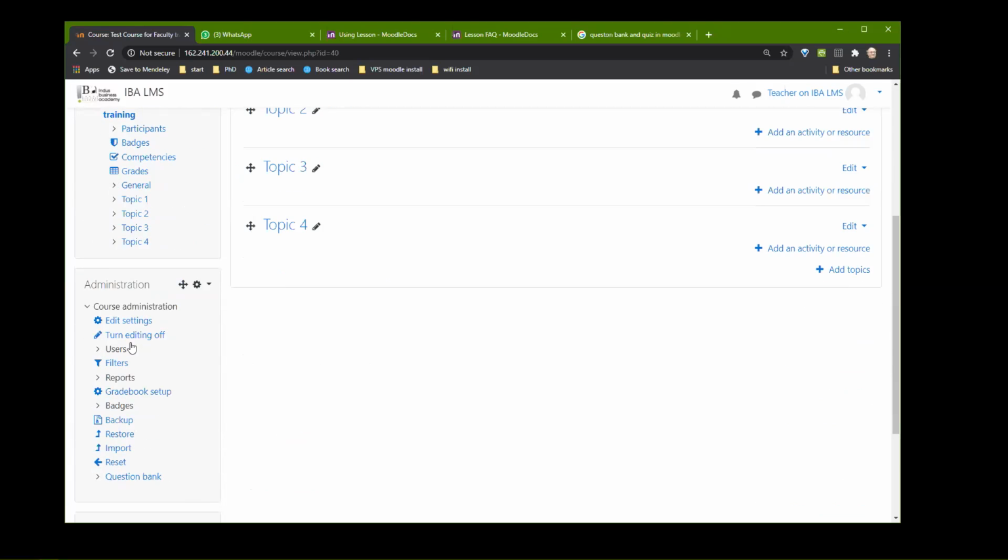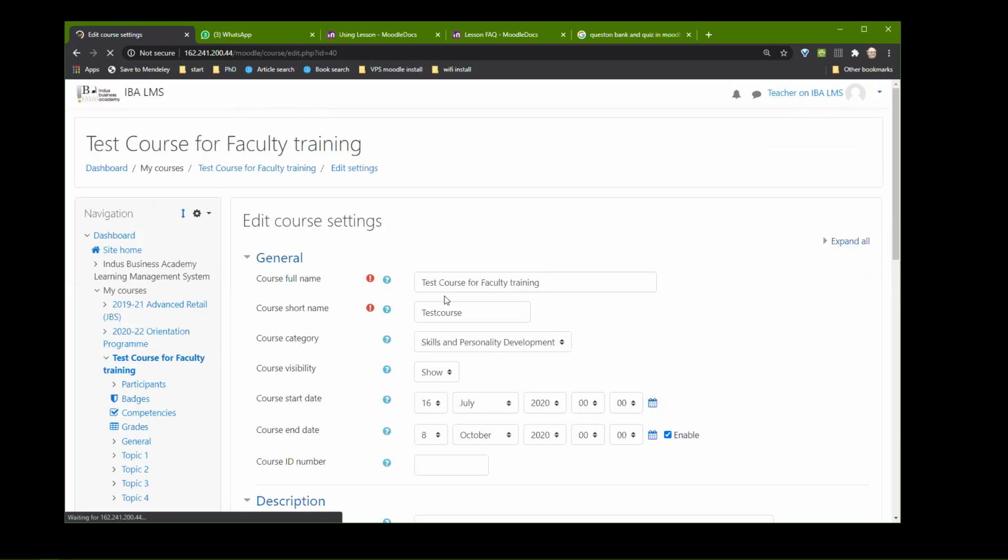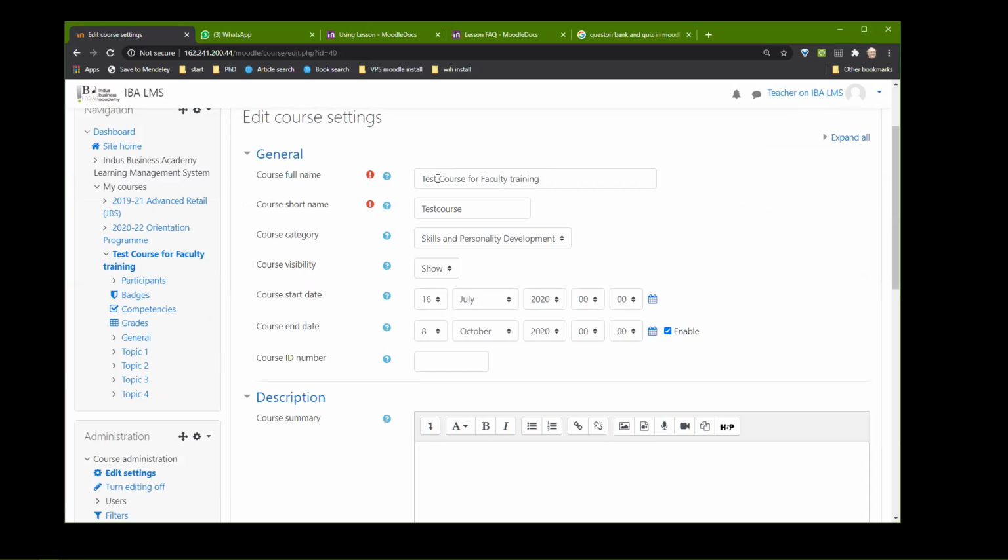I can see course administration here. Now, there are two edits here, and both of them are different. Edit settings is used to change the settings of the course details. I will click on this and tell you what it means. This is where, when you asked for the course, you had put this and this and nothing else. Now you can see a lot of additional details. So if you have missed writing the name correctly, this is where you can put all these things.